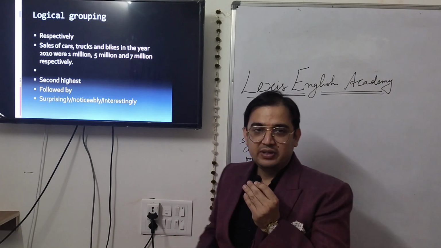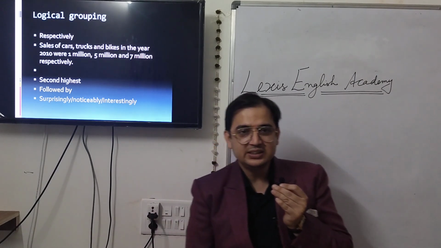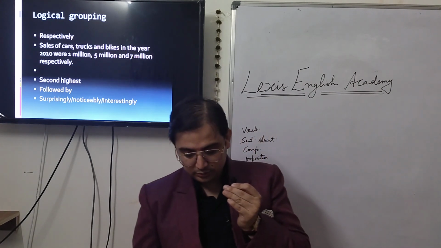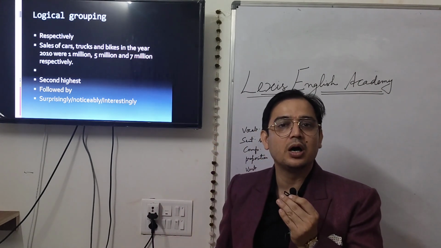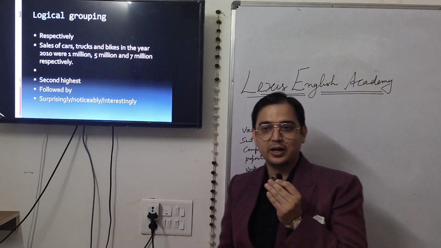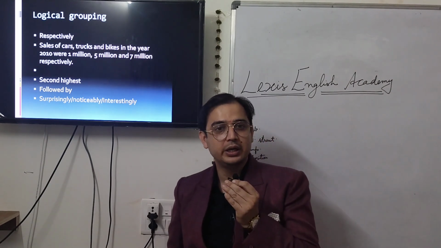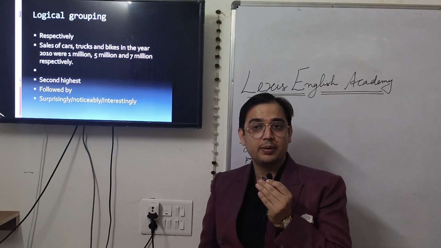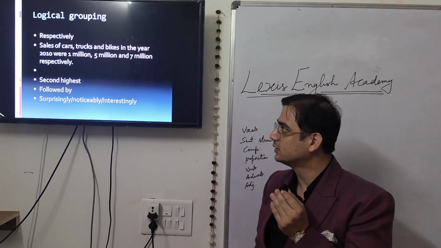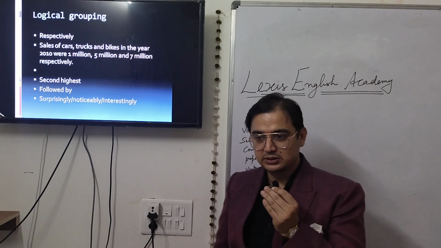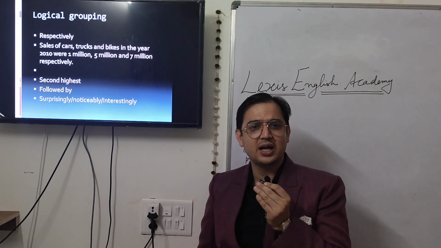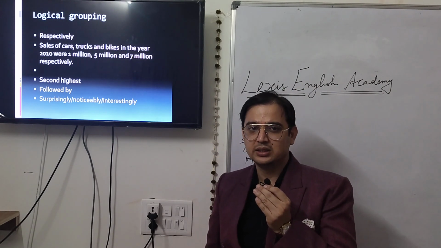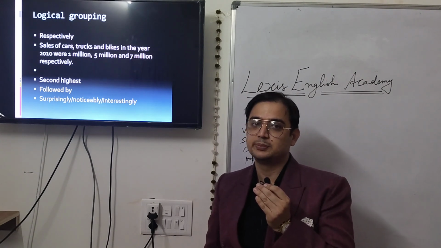So practice this type of respectively sentence. It is quite easy. I won't recommend this type of sentence to students who are targeting a band score of 8, 9 or even 7. But when there is a lot of data in the task, then you can make this type of sentence. The sales of car was 1 lakh, 2 lakh, 3 lakh in the years 2010, 11 and 13 respectively.